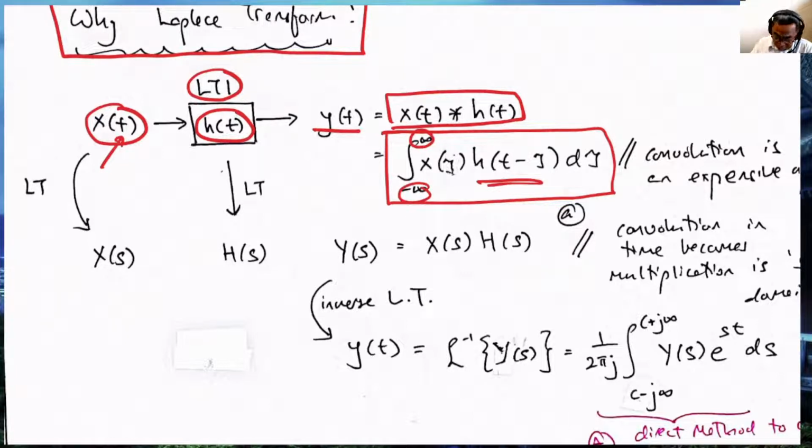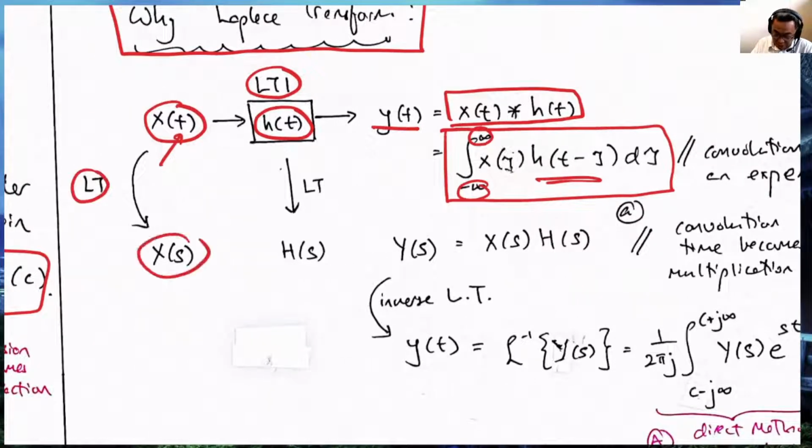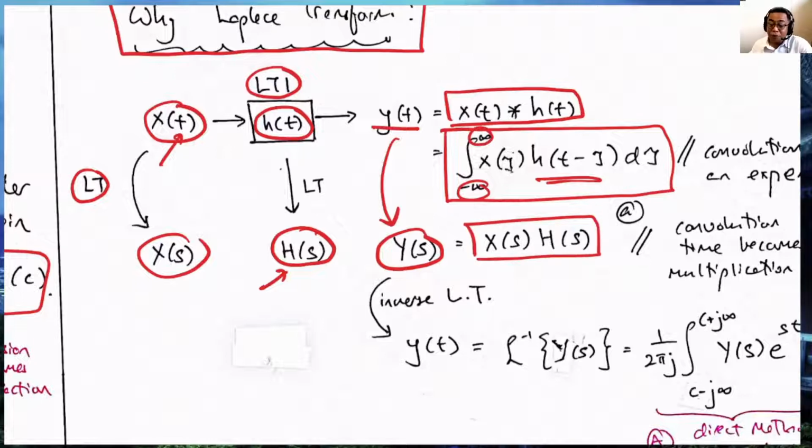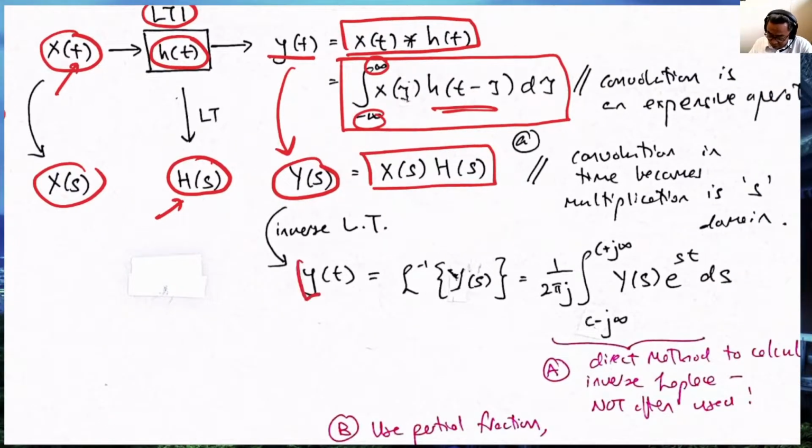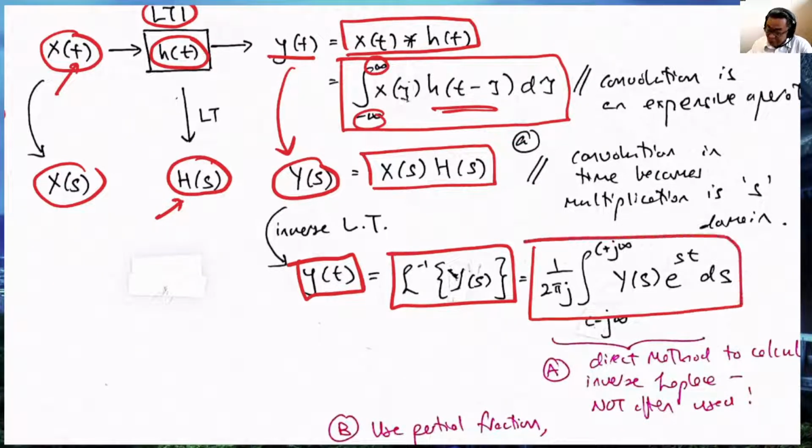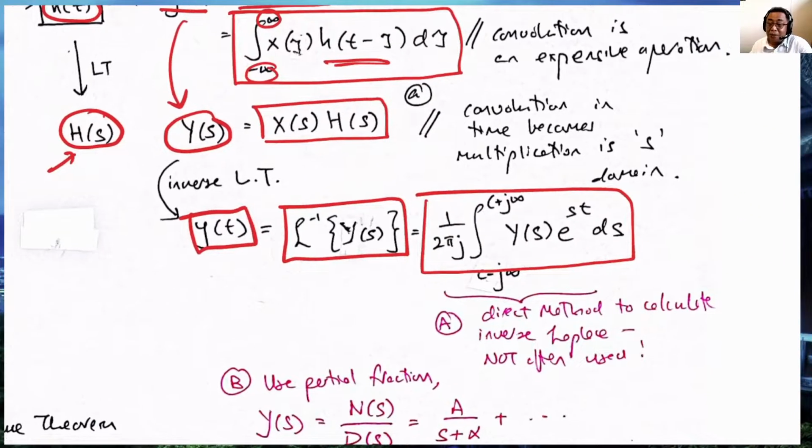So instead, what we do is perform the Laplace transform. We get x(t) into X(s), h(t) into H(s). h(t) is the impulse response, H(s) is the transfer function. Y(s), which is the Laplace transform of y(t), is simply X(s) multiplied by H(s). The convolution property in time becomes multiplication in the s domain. Then, lastly, to get y(t) we perform the inverse Laplace transform of Y(s). That's all. And of course, we know that this is the equation to perform the inverse Laplace transform, but we don't want to deal with a complex integration.